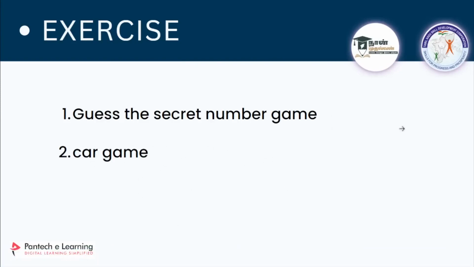Tomorrow we'll be seeing dictionary elaborately. We skipped that, right? I told you I'd take it in some other class. So in tomorrow's class we'll see about dictionary, and I'll also give you the assignment.